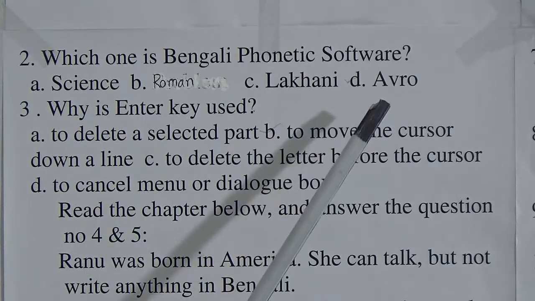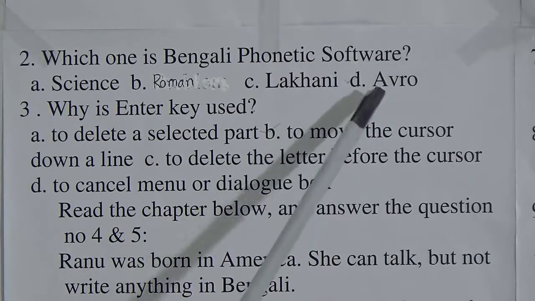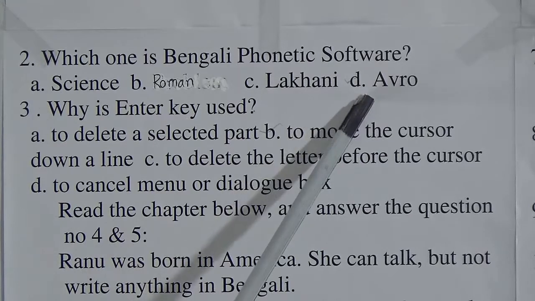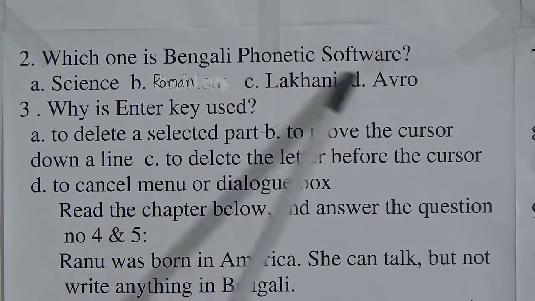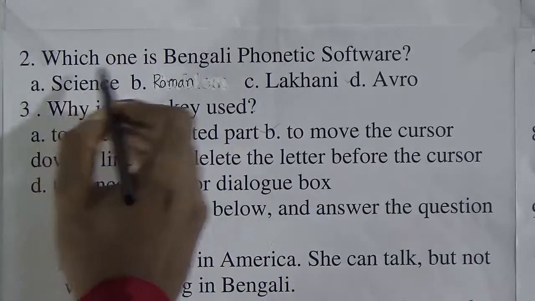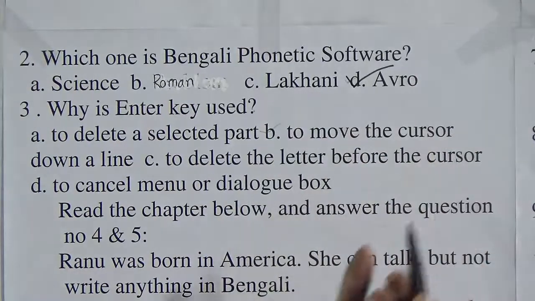So dear students, from our book chapter number 4, we have learned that Opera is a Bengali phonetic software. So D number, Opera, is the correct answer. Which one is Bengali phonetic software? Opera.